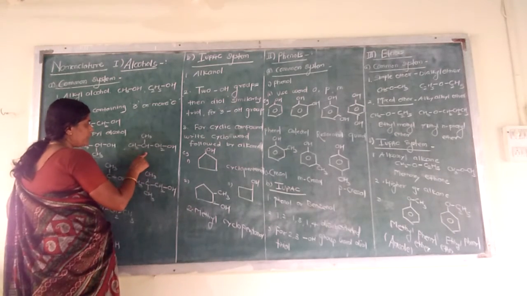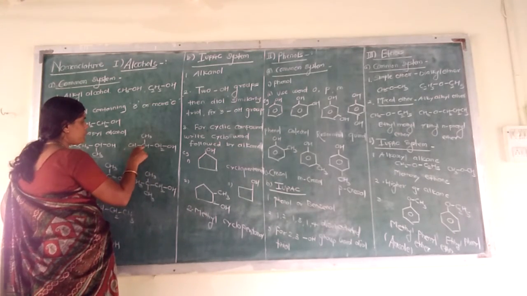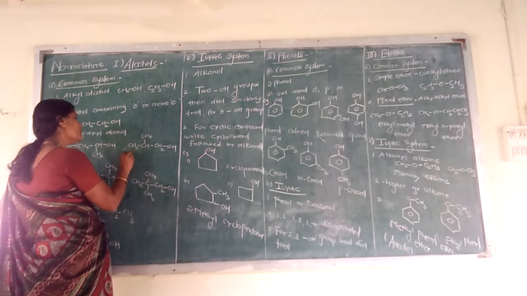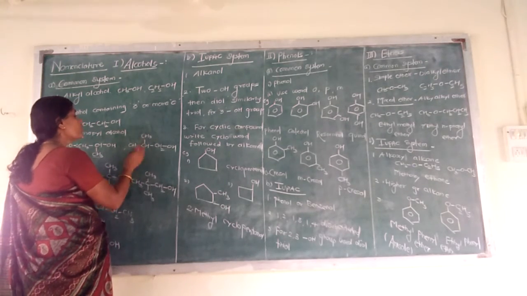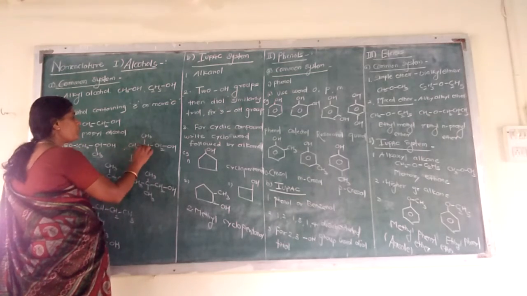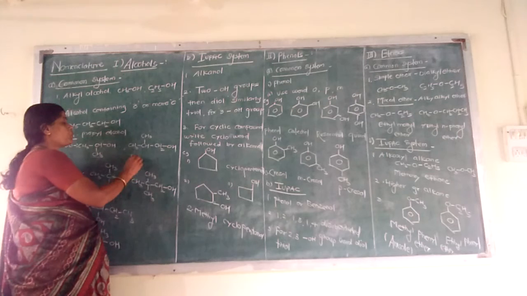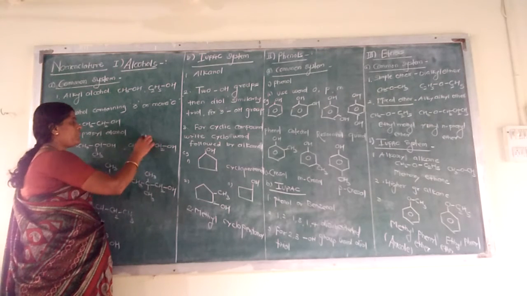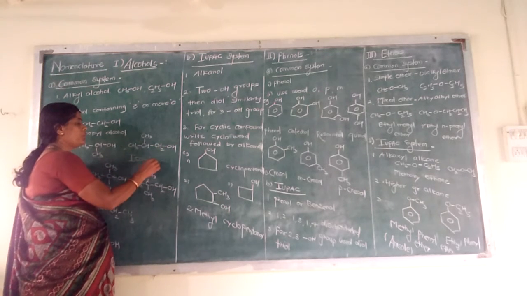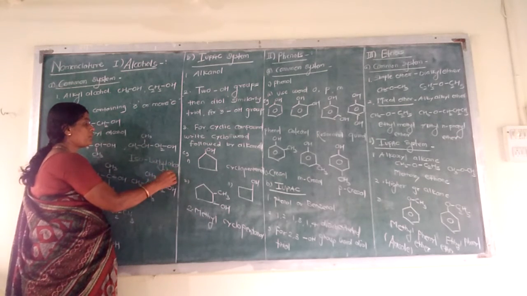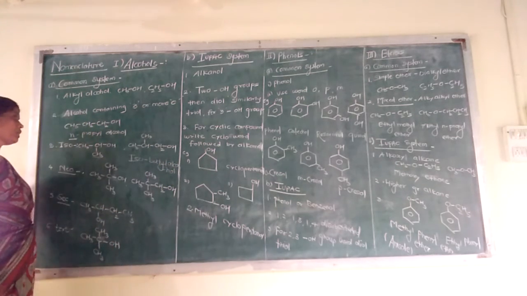In this example, this carbon contains only one methyl. So here also we use the word iso. Total number of carbon atoms: 1, 2, 3, 4. 4 means butyl. So isobutyl alcohol. The name is isobutyl alcohol.